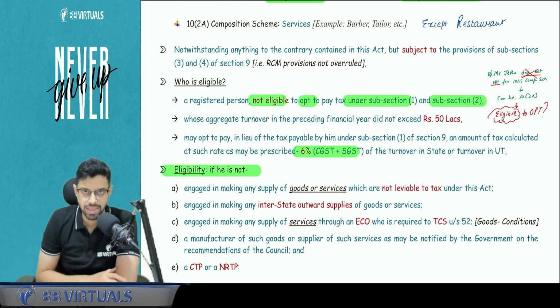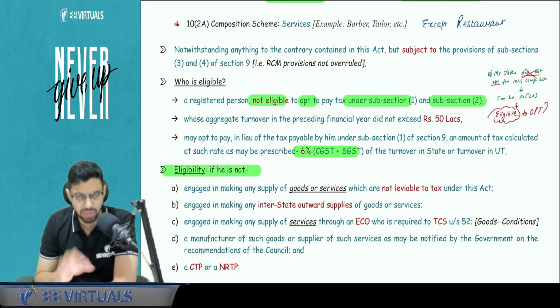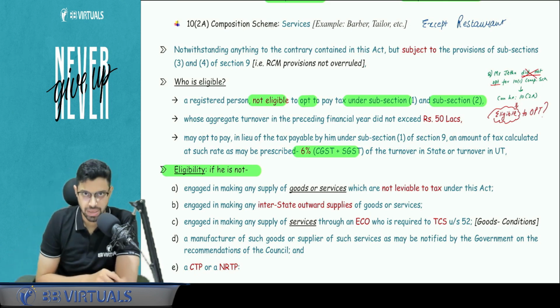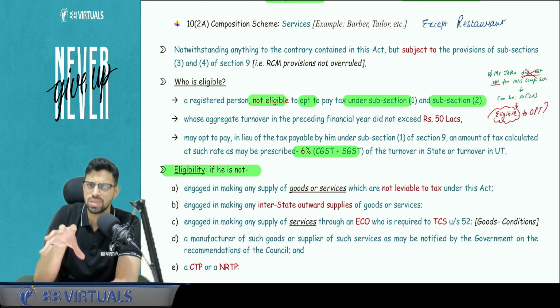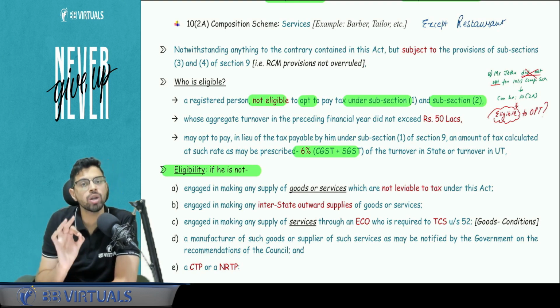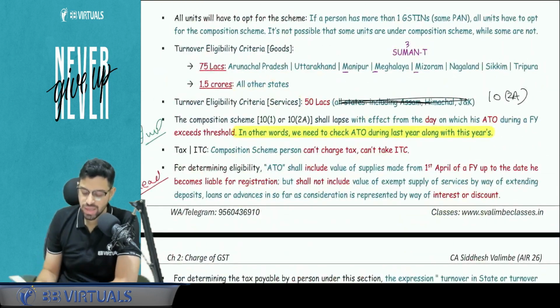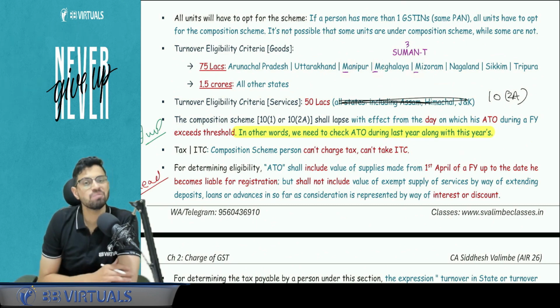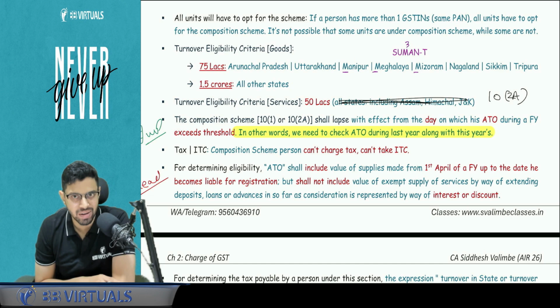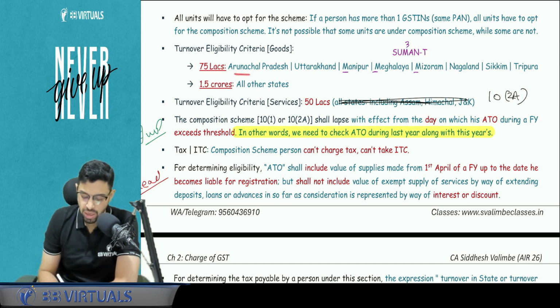In special category states, now what are the special category states? I will tell you, that is the 75 lakh limit. These are the states where the volume of business is low. So here there is a code word to learn, Suman drinking tea. Suman is drinking tea and she is drinking it thrice. Once in Mizoram, once in Meghalaya and once in Manipur. This is a short mnemonic that we had learned in our class. So these states, Arunachal, Uttarakhand, Manipur, Meghalaya, Mizoram, Nagaland, Sikkim and Tripura will be for the 75 lakhs.